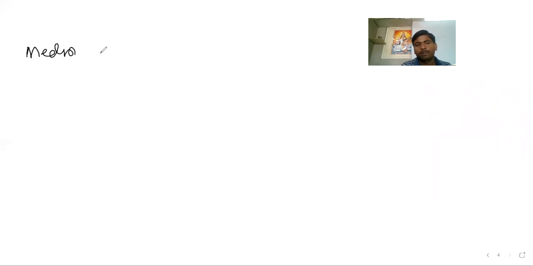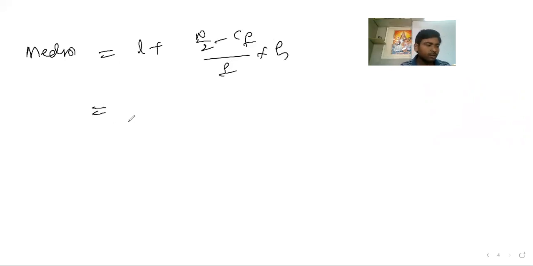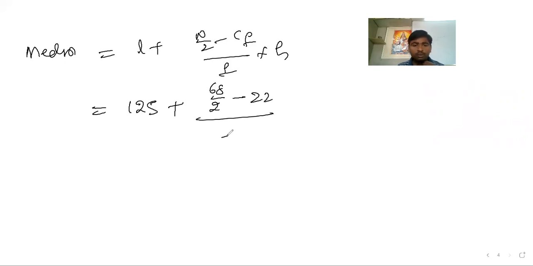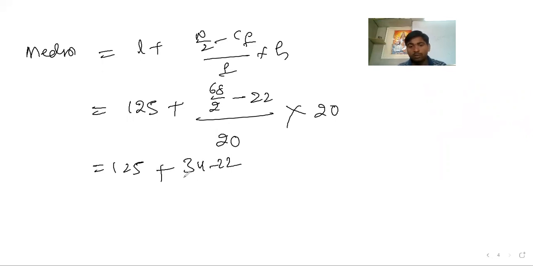Median equals L plus (n by 2 minus CF) by F into H. What is the value of L? I think you know the value of L now: 125 is the L value. Plus n by 2, n is 68, so 68 by 2. The cumulative frequency you got is 22. The frequency you got is 20. Into the class height, which is 20. So this is the case. So 125 plus (68 by 2, which is 34, minus 22) by 20 into 20.